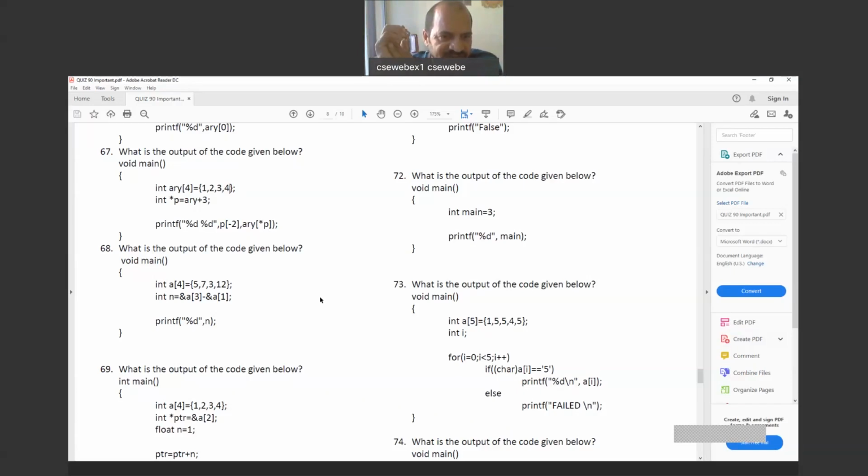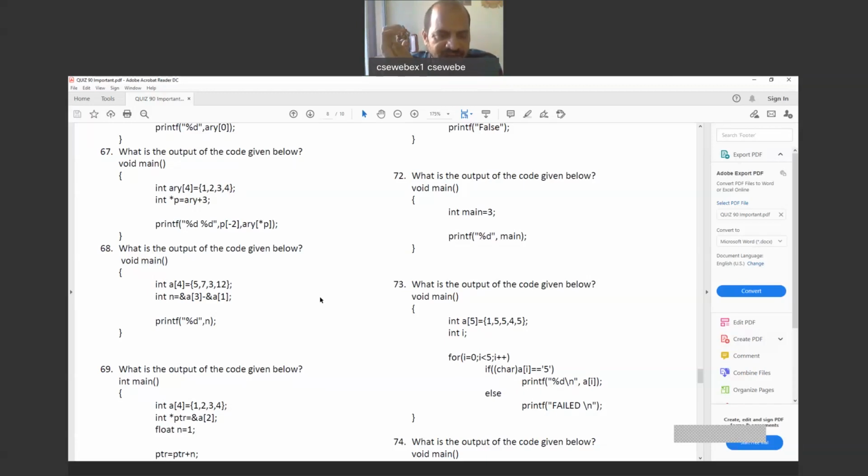So now A of 3 minus A of 1 will result in value 2. Value 2, it's not 4. Because A of 3 is at 20,006 and A of 1 is at 20,002. So 20,006 minus 20,002 will result in 4 divided by the data type. Data type is integer. Integer is 2. So now 4 by 2 will result in value 2. So now n will get value 2.